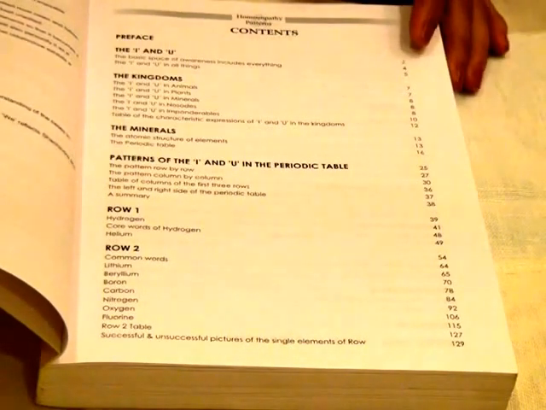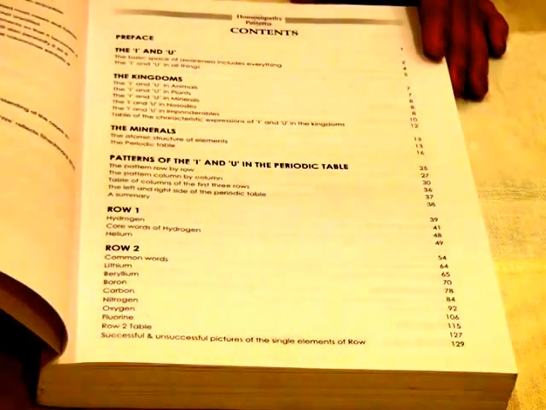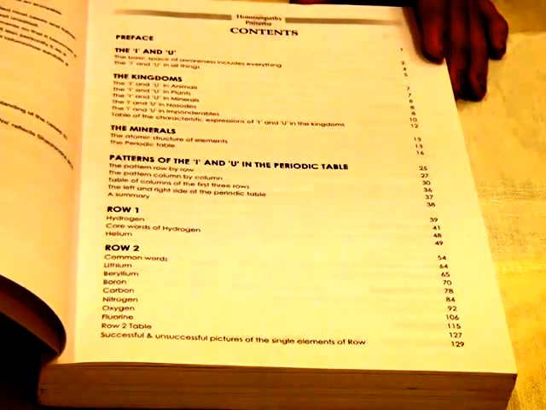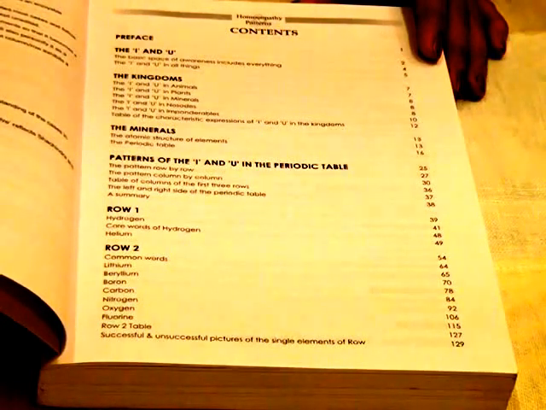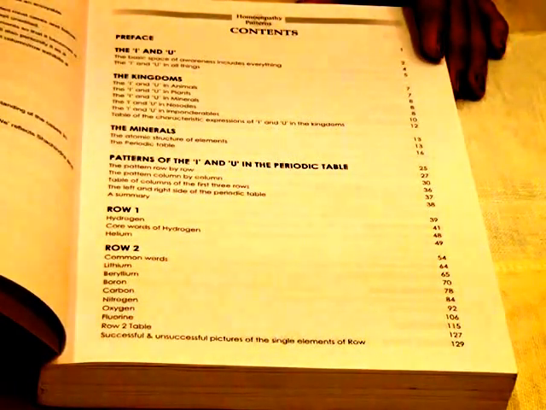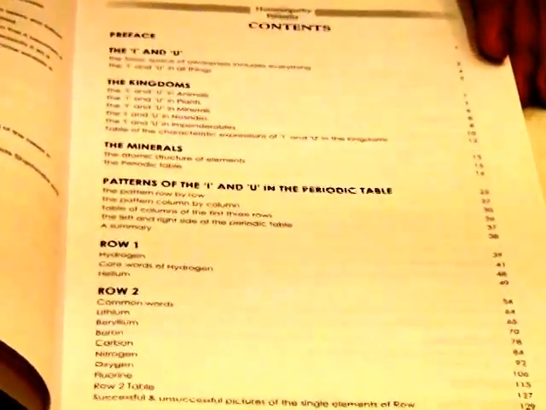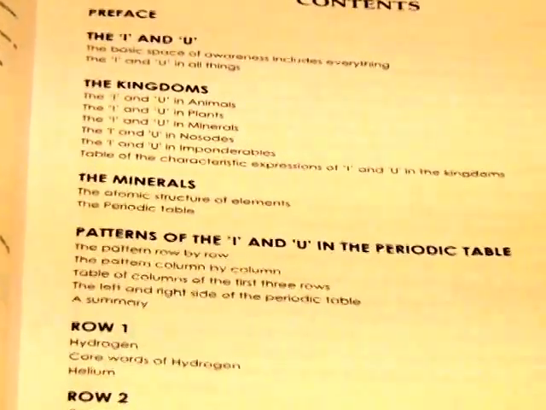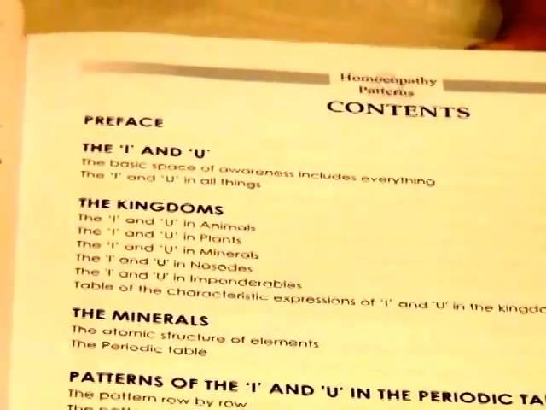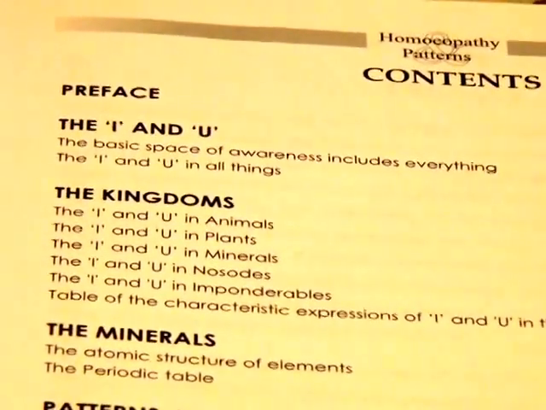I'll take you through the index of the book, and this will tell you about the contents. The first part of the book, or the first few chapters, are the chapters called I and You. And this is, I would say, more a philosophical thought process of ours that I have put forth in the book.